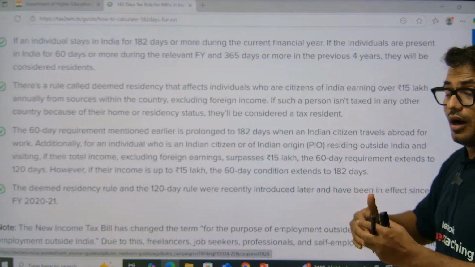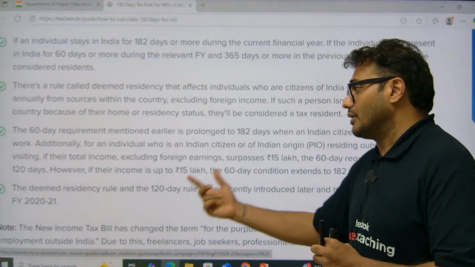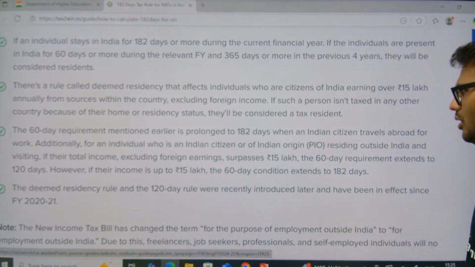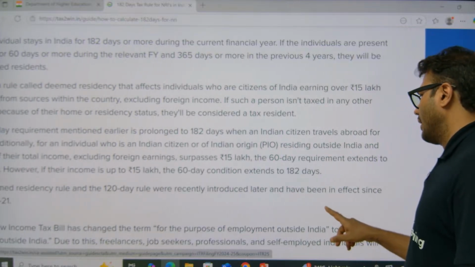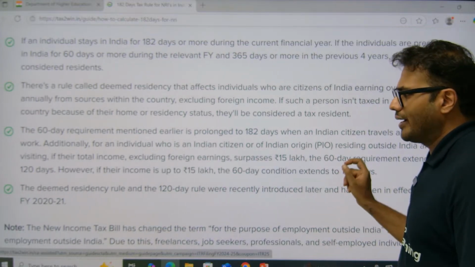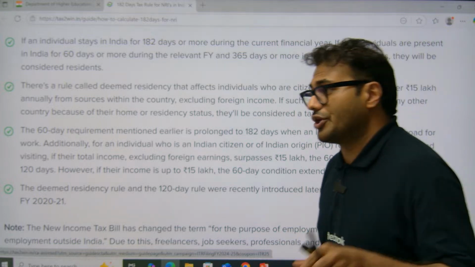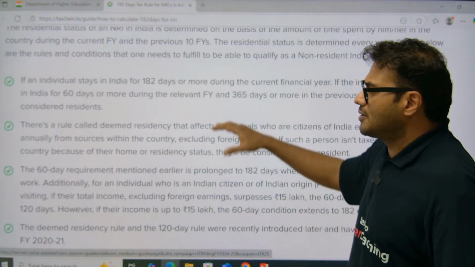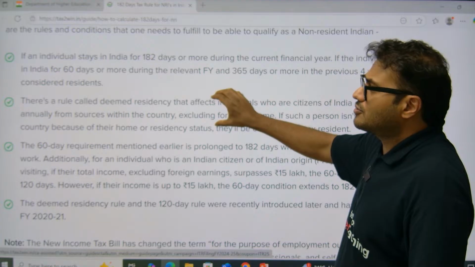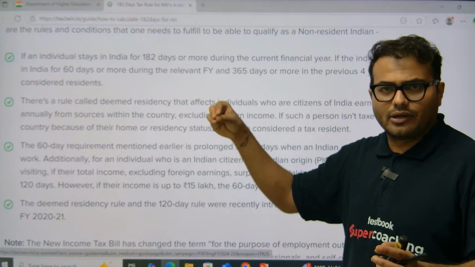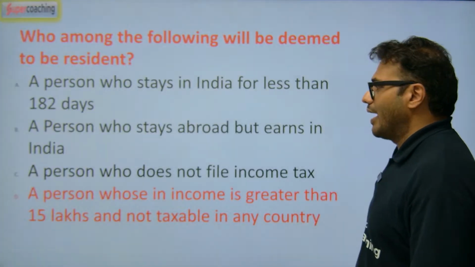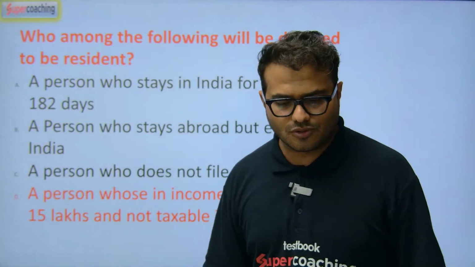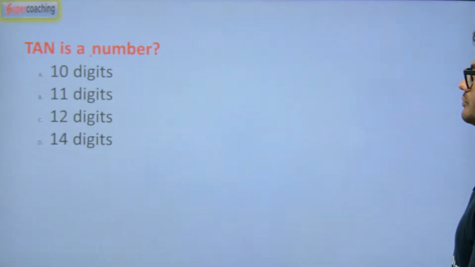So there are some other pointers mentioned. The last is the deemed residency rule and the 122-day rule, which were recently introduced and have been in effect since 2020-2021. So we have changed the rules here. There are 4 rules mentioned. The second is very, very important, and all these rules were changed in 2020-2021. Remember that factor for taxation purposes. Okay, I'll go to the next question.